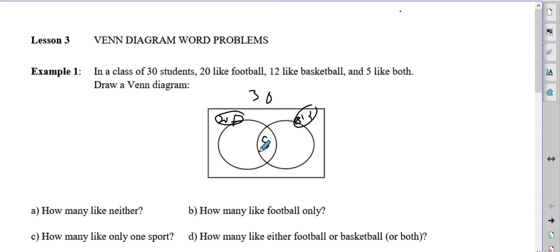Okay? Well, if 20 play football and 5 also play basketball, 20 minus 5 is 15. If 12 play basketball, but 5 also play football, 12 minus 5 is 7. Okay? If you add 15 and 5, that's 20, plus 7 is 27. That leaves 3 students who are not playing either sport.